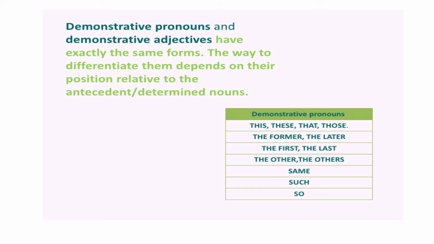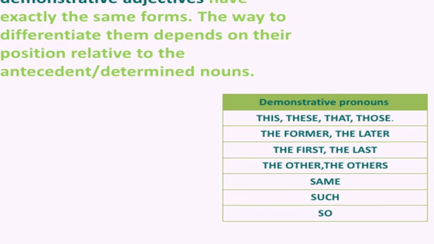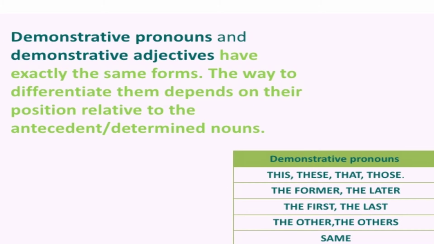Demonstrative pronouns include this, that, and these, those. These are the main or major demonstrative pronouns, though the list is long: this, that, these, those, the former, the latter, the first, the last, the other, the others, same, such, so. Demonstrative pronouns and demonstrative adjectives have exactly the same forms.